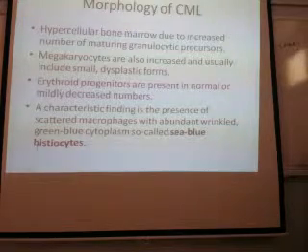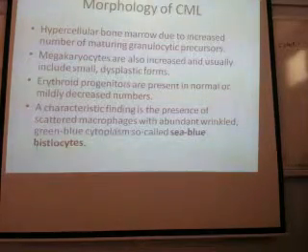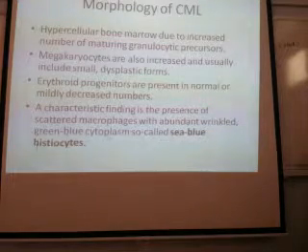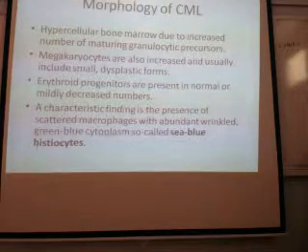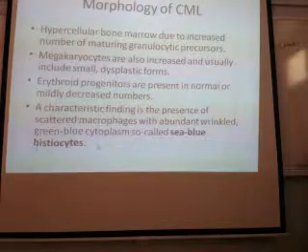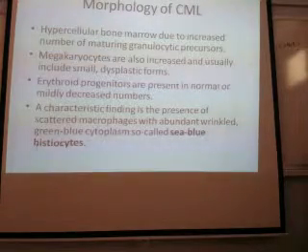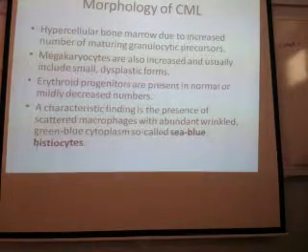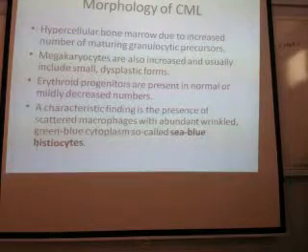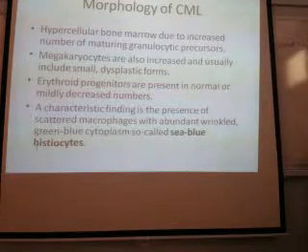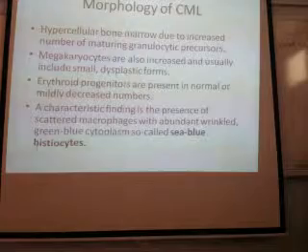A characteristic finding is the presence of macrophages with abundant wrinkled green-blue cytoplasm called sea-blue histiocytes. Just remember this name. Sea-blue histiocytes are a feature of chronic myeloid leukemia. What are sea-blue histiocytes? These are macrophages. So this is the morphology.